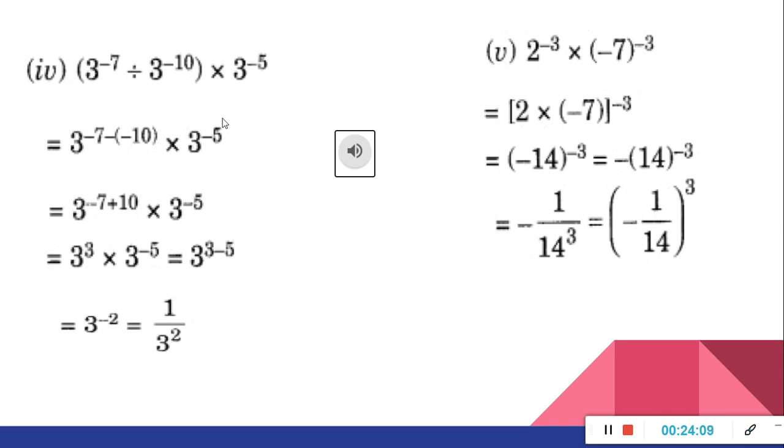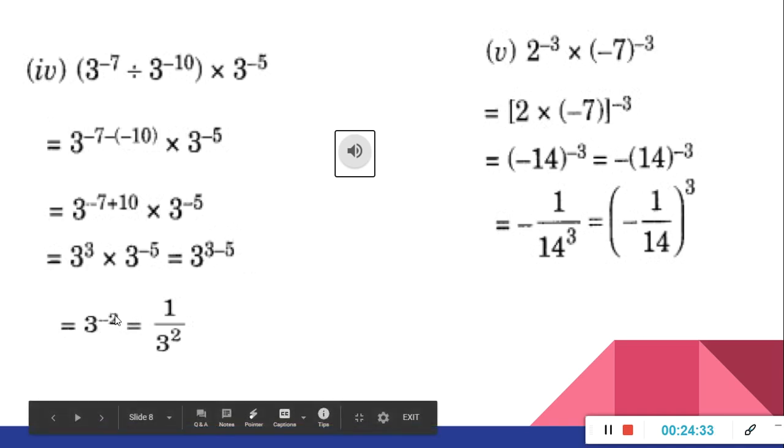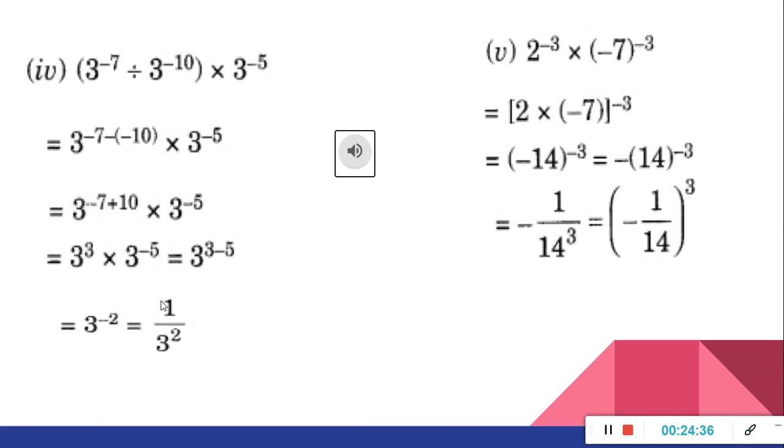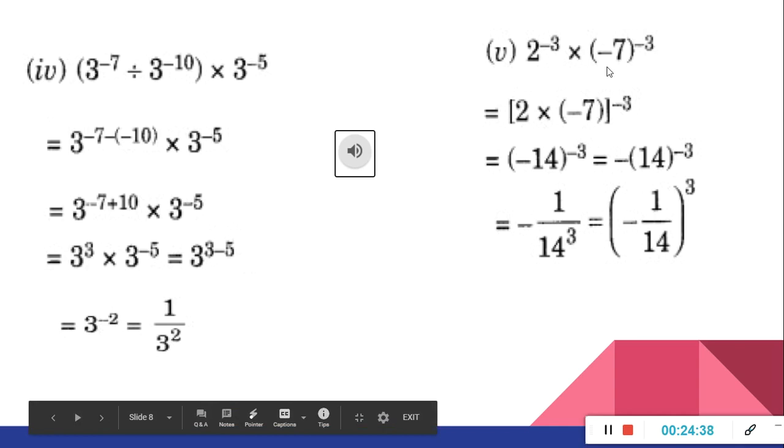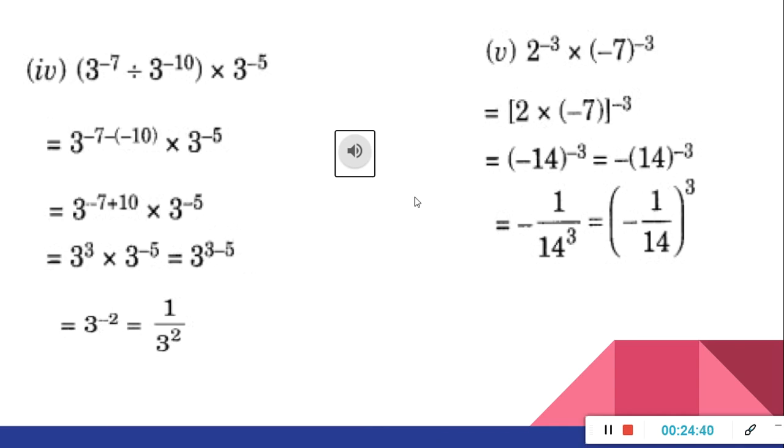Then it will come 3 to the power minus 17, into 3 raised to minus 5. Now here again a raised to m into a raised to n is equal to a raised to m plus n. So 3 raised to minus 17 plus minus 5, that is equal to 3 raised to minus 22. So the answer is 1 upon 3 raised to 22. That means a raised to minus m is equal to 1 upon a raised to m.